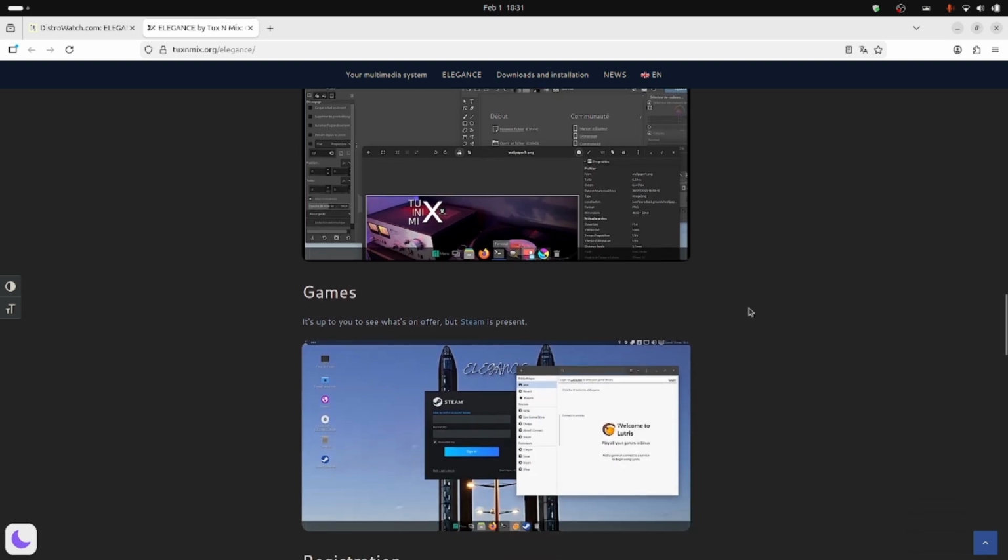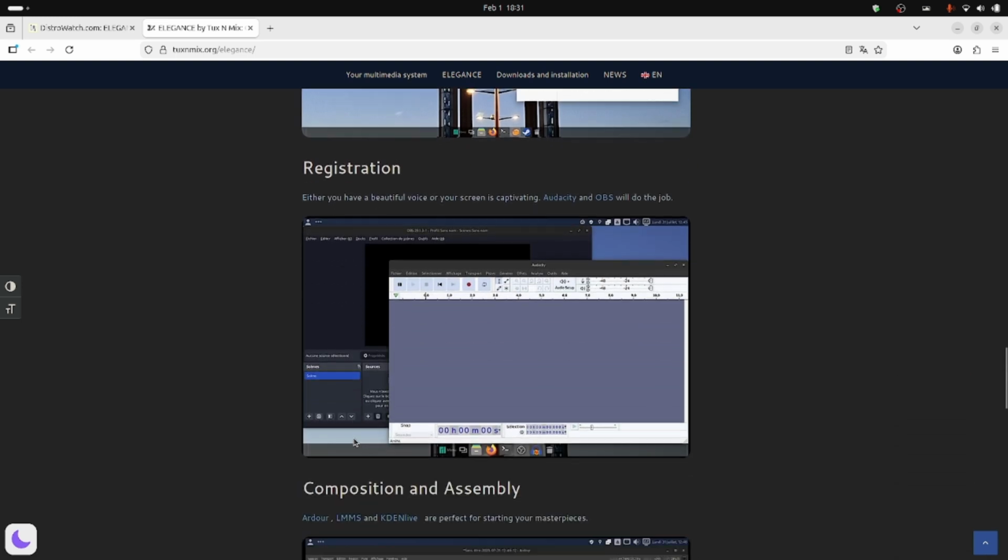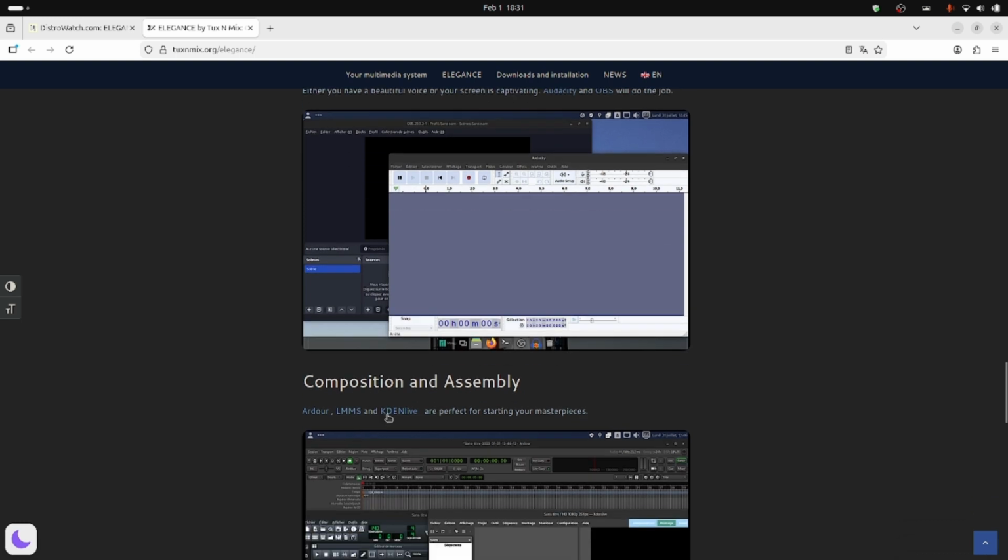For games, Steam is present. You can create your account, and if you already have an account, you can log into your account. You can download the games of your choice and play. It is a game ready Linux distribution. For composition and assembly, Ardour, LMMS and Kdenlive are there. So this is for the audio professionals. You can use this Linux distribution for professional level audio recording.